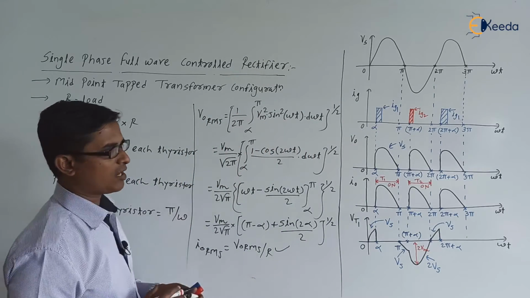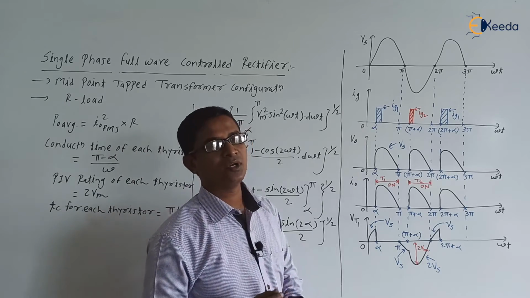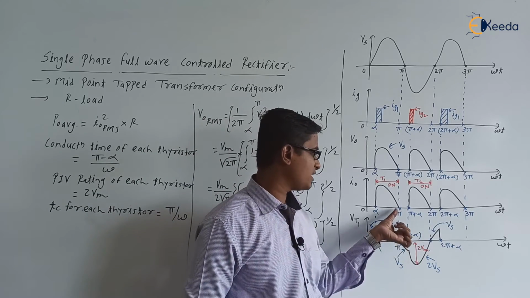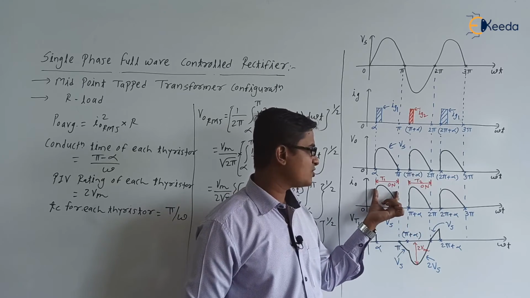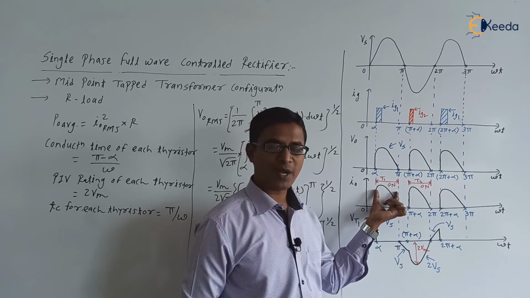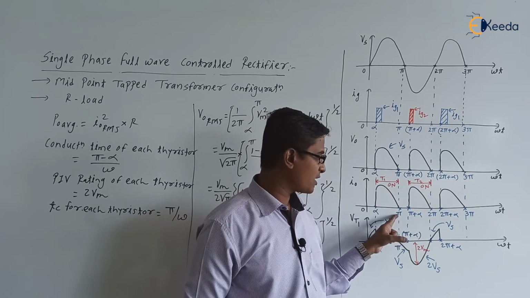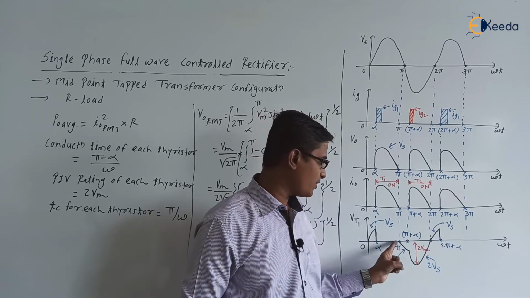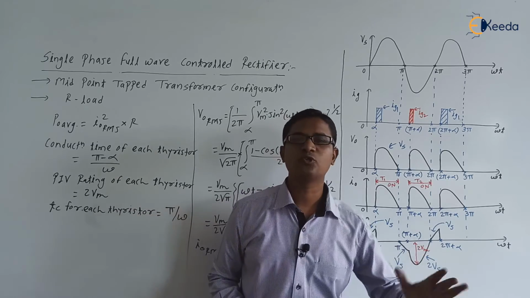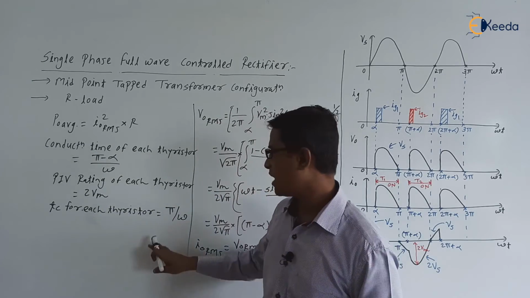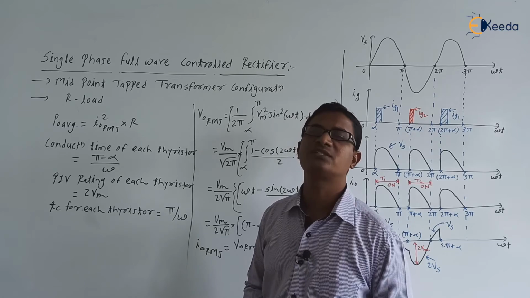Are you getting the point? How to find the circuit turn-off time of thyristor T1? First of all, check the instant at which the current flowing through thyristor T1 becomes 0. As thyristor T1 is in the on state only during alpha to pi, at pi the thyristor T1 current becomes 0, and after that the reverse voltage is maintained from pi till 2 pi. So it is (2 pi minus pi) by omega, which is pi by omega. This is the tC for each thyristor.